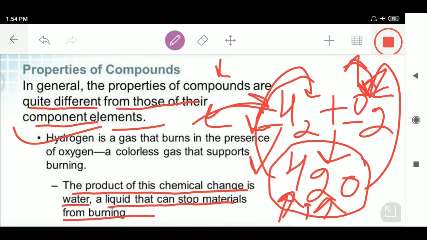That's why I told you people that the properties of compounds are quite different from those of their component elements. There occurs a chemical reaction between hydrogen and oxygen, and the product of this chemical change is water, a liquid that can stop materials from burning.